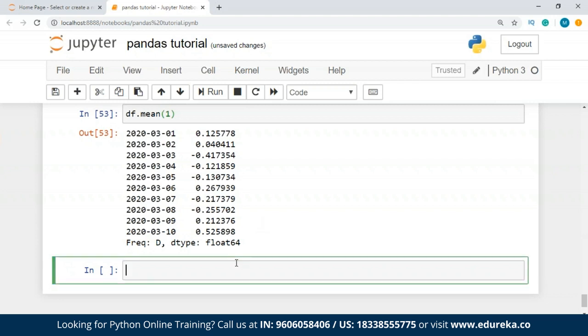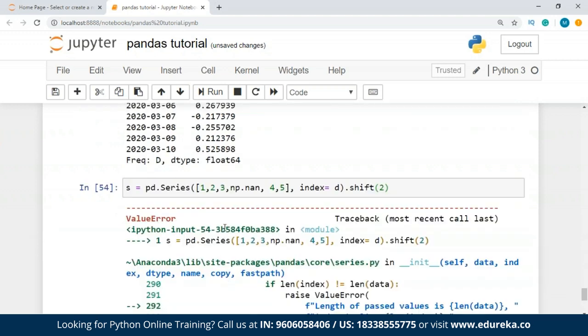So for that, let's make a series. I'll tell you just how it works. pd.Series, give it a few values. Let's say 1, 2, 3, np.nan, 5. I'm sorry, 4, 5, and then give the index value. The index is going to be dates. And let's just shift all this 2 places, right?